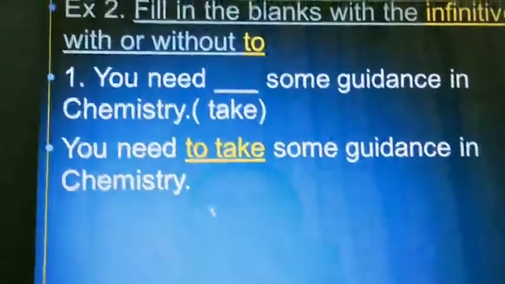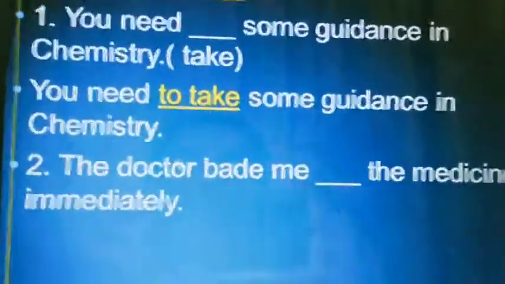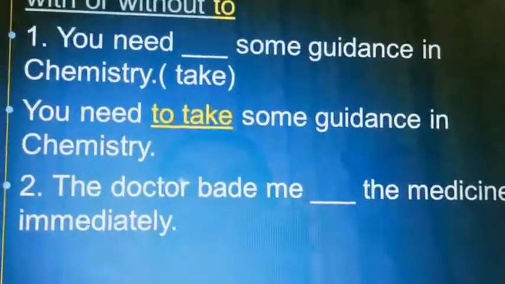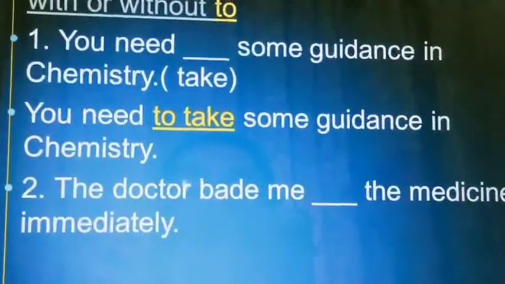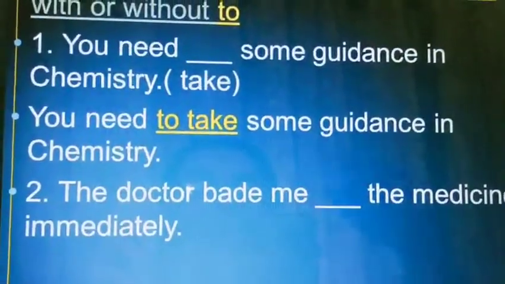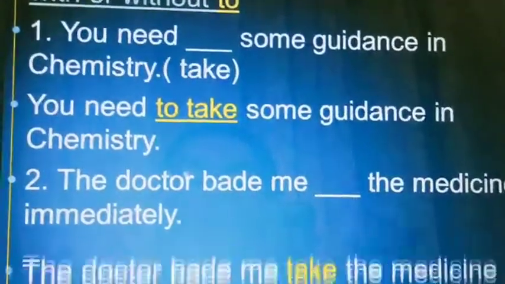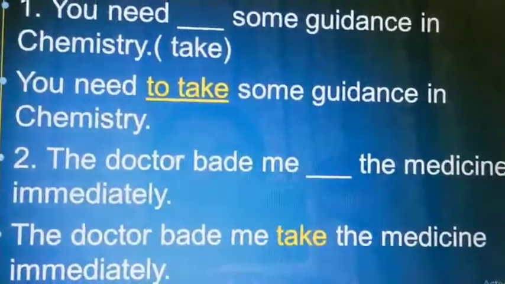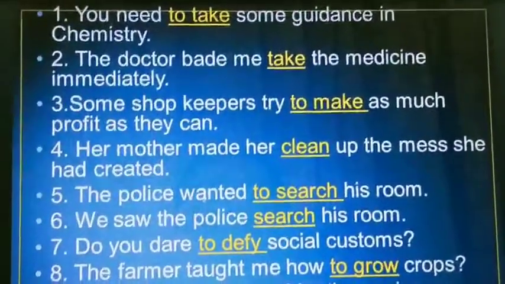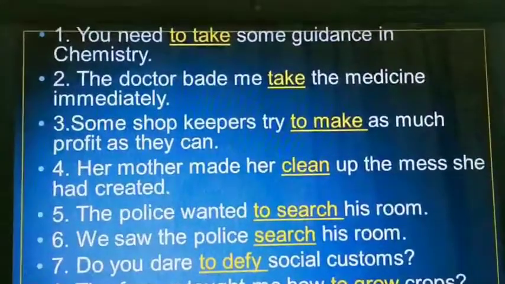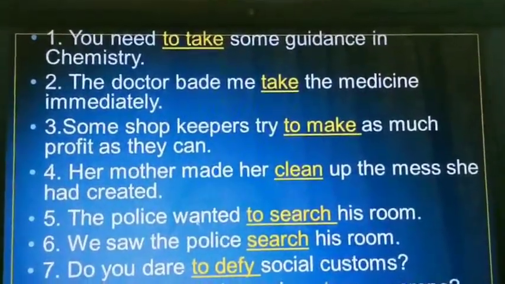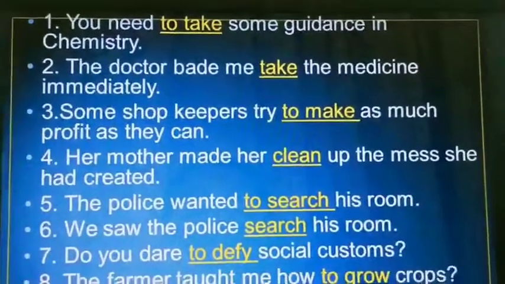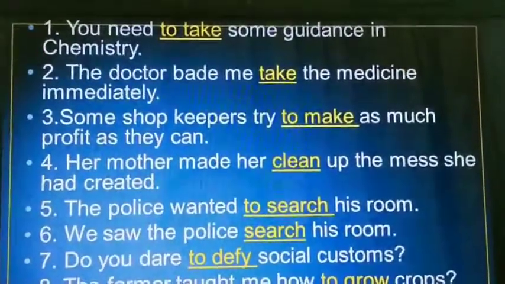Got it? Now the second one: the doctor bade me the medicine immediately. Here bade is used, so you will use the bare infinitive. See the example: the doctor bade me take the medicine immediately. You can pause the video and do your exercises. After doing the exercises in your textbook, you just see the answers and verify them.